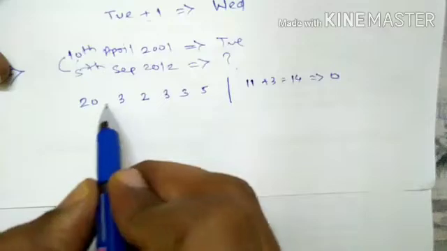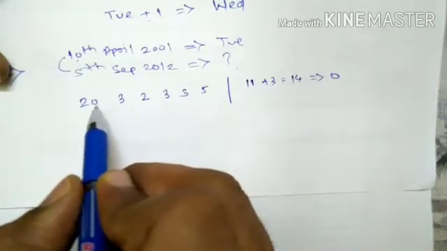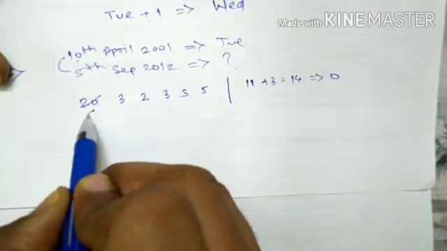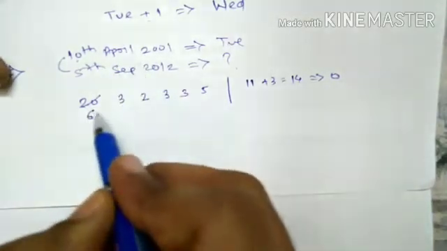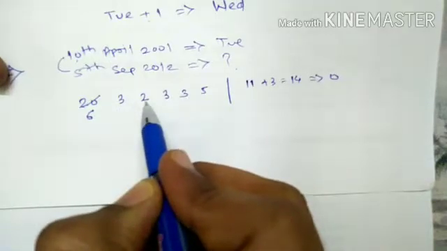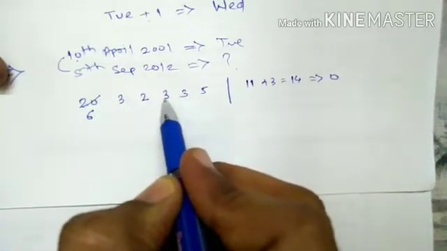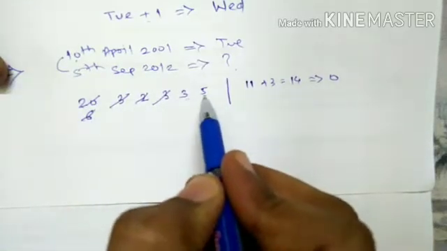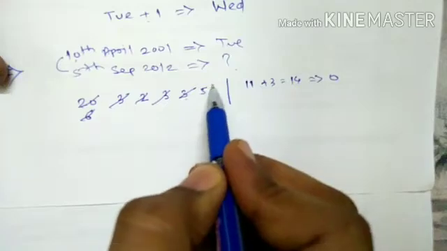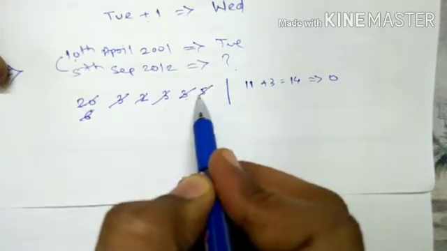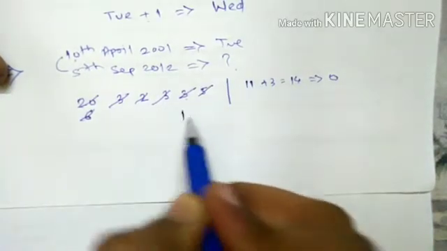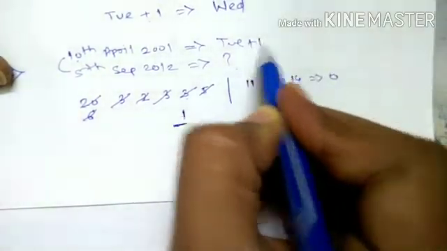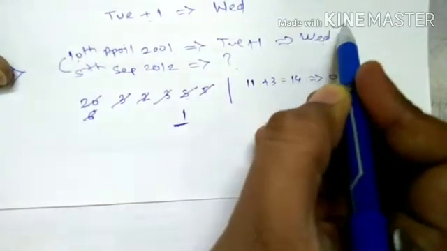And here what would be our approach? 20 means divided by 7 we will get 6. After that 6 plus 3 9, 9 plus 2 11, 11 plus 3 14. As 14 is divided by 7, so that we will remove this part. After that 3 plus 5 8, 8 को 7 से डिवाइड करने के बाद we will get a 1 as a odd days. It will require the practice that we have got 1 odd day. After that just add 1 into reference day, we will get answer Wednesday.